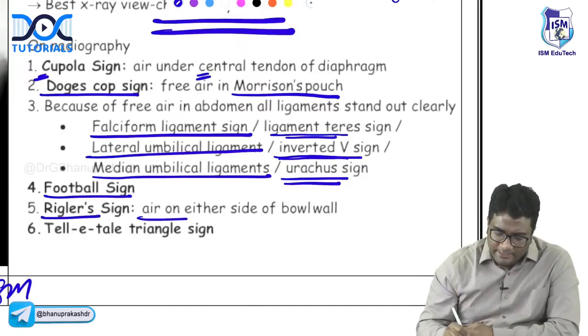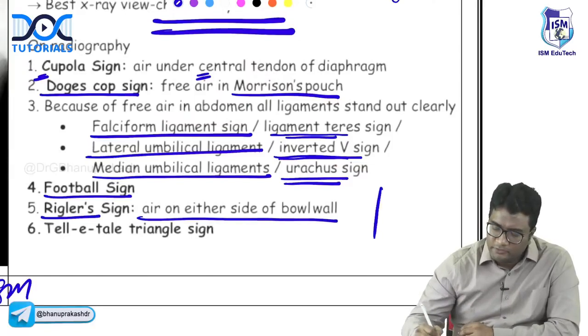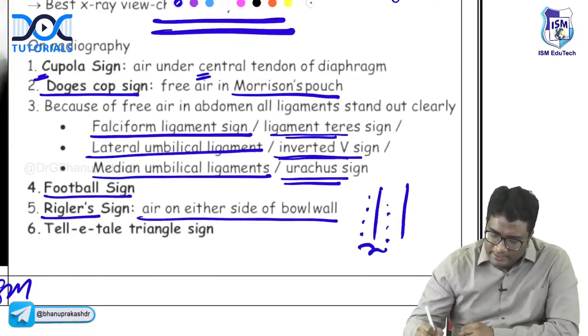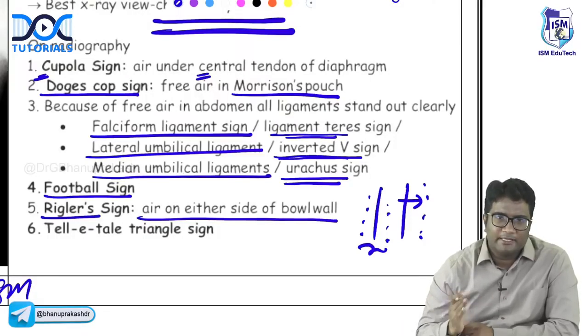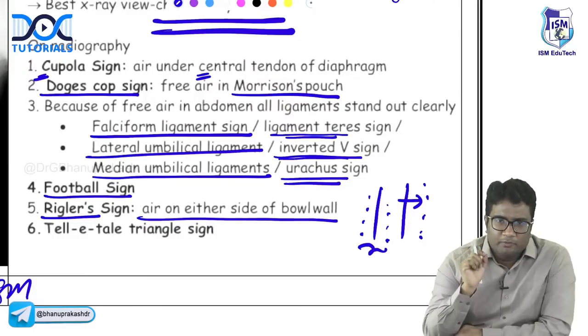Rigler's sign is air on either side of the bowel wall. Normally, you see air in the lumen. But if you see air on either side of the bowel wall, it indicates perforation. If there is a perforation, then air will come on either side of the bowel wall. Air on either side of the bowel wall is called as Rigler's sign. So what are the signs once again? Cupola sign.